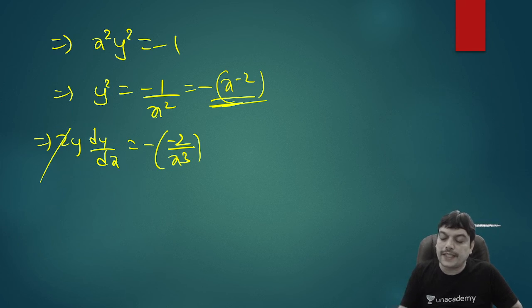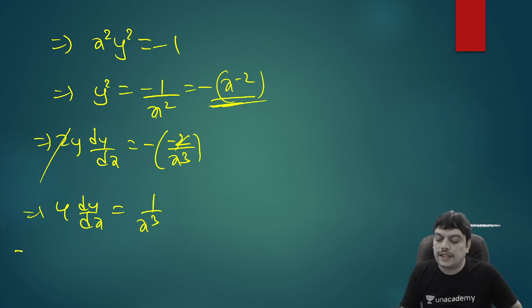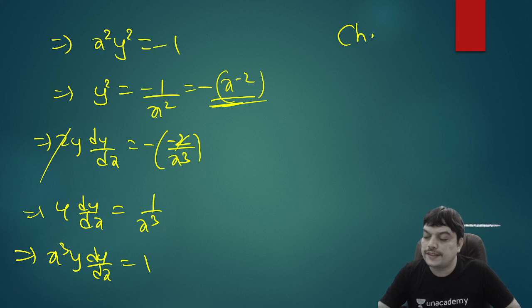Both sides, this 2 can be cancelled and we have y dy by dx equal to 1 by x cube. So bring x cube to LHS, the required answer will be x cube y into dy by dx equal to 1. So the answer is therefore choice B.